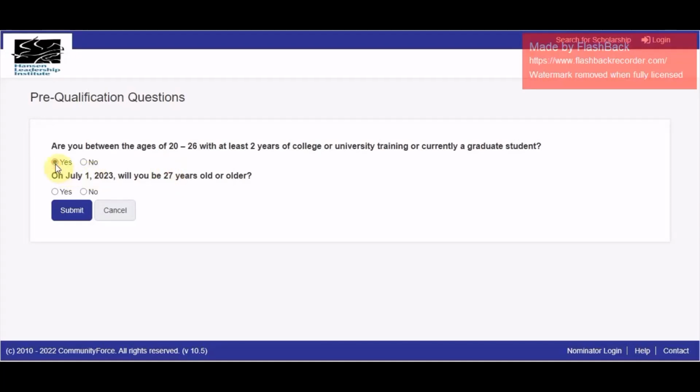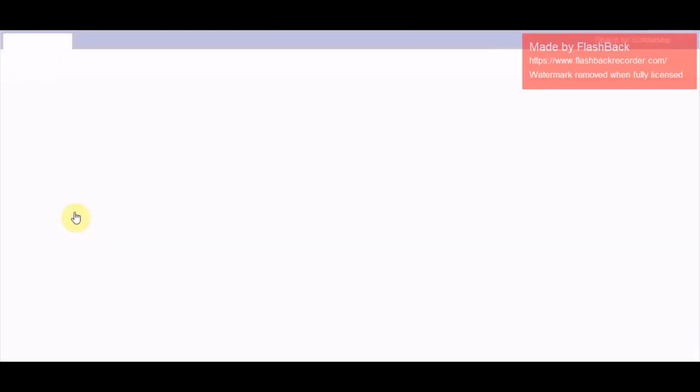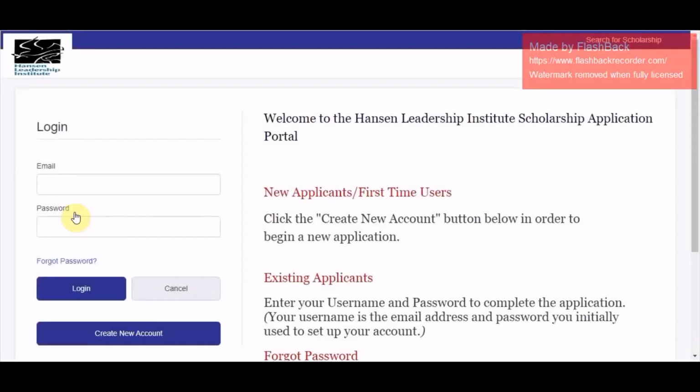So you can say yes. On July 1st, 2023, will you be 27 years old? Then it means, like I said before, this is 20 to 26. So if you're more than this, then obviously you are not qualified. You can say no and proceed, provided that you are not more than 27 years. If you're more than 27 years, obviously you are not qualified.